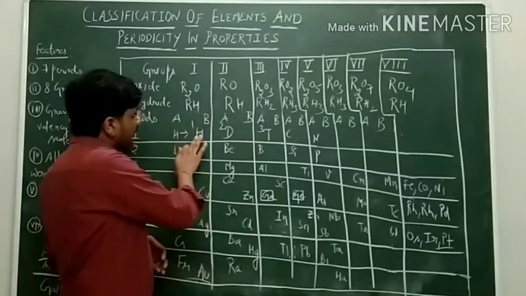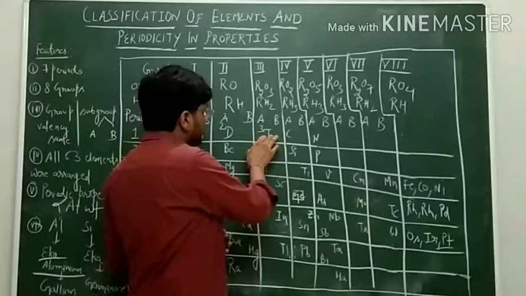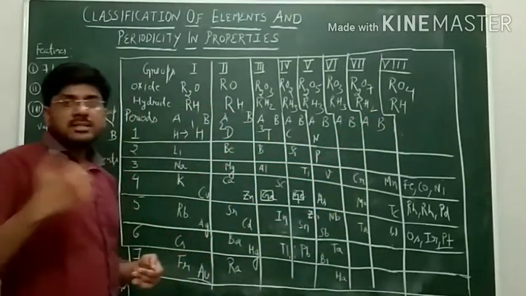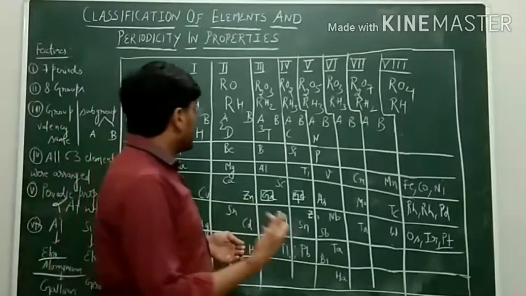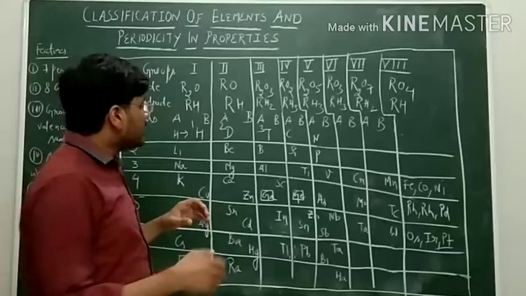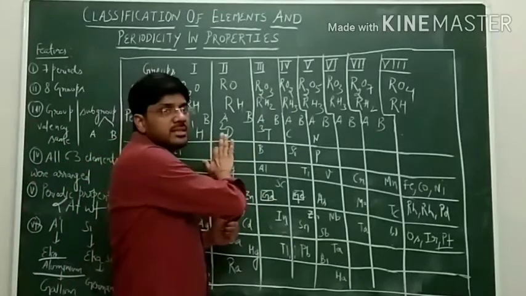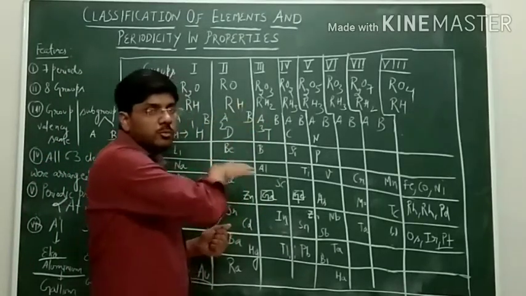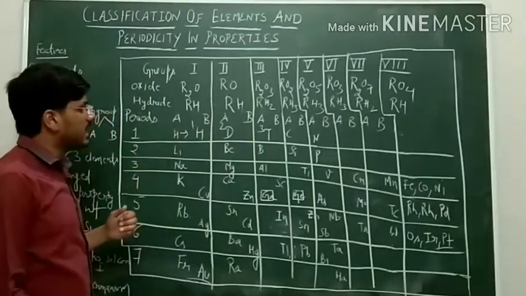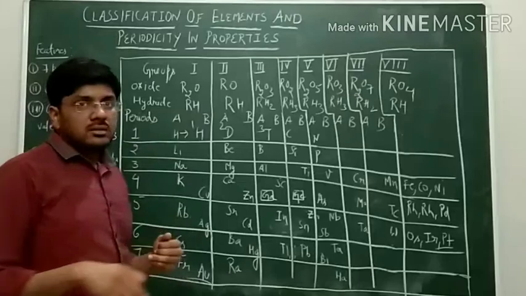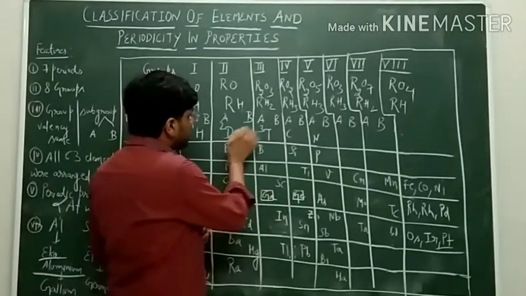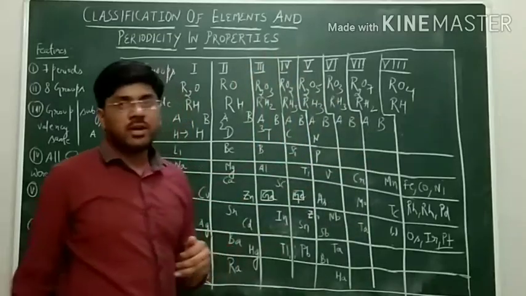So according to him, these isotopes of the same element should be placed in different groups. But we will see in our further lectures, when the modern periodic table was discovered, it is found that all the isotopes have to be placed in the same group, because all these isotopes are of the same element. But according to Mendeleev, these are placed in different groups. So this is the failure.